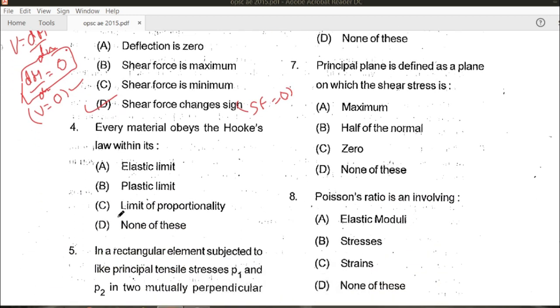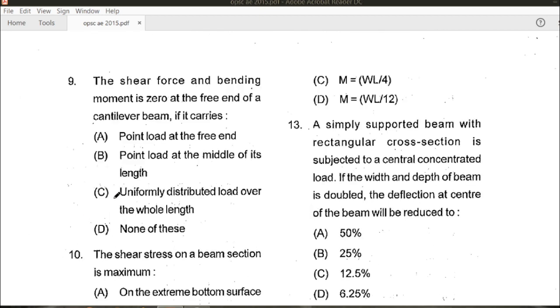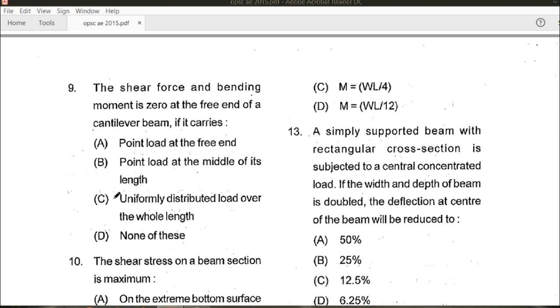Every material obeys Hooke's law within its what? As we know from the stress-strain diagram or stress-strain curve, according to Hooke's law, stress is directly proportional to strain until the limit of proportionality is reached. Hence C is the right answer for this question. Let's see the next question.